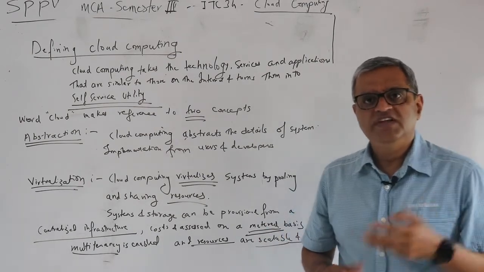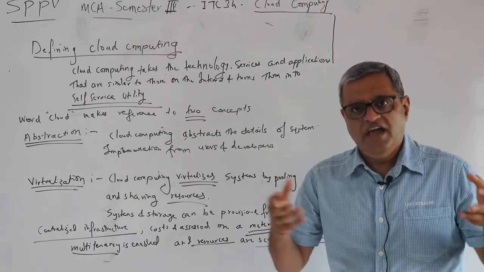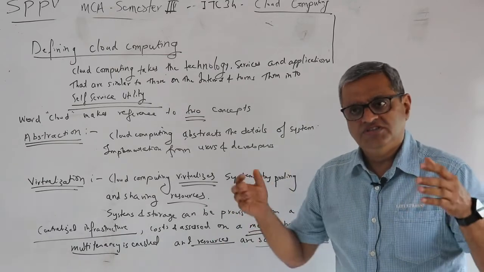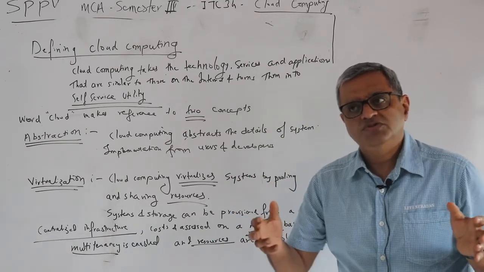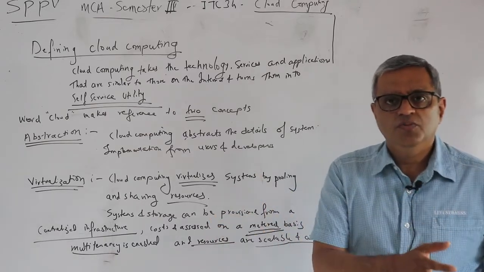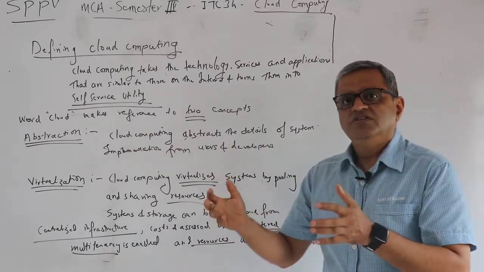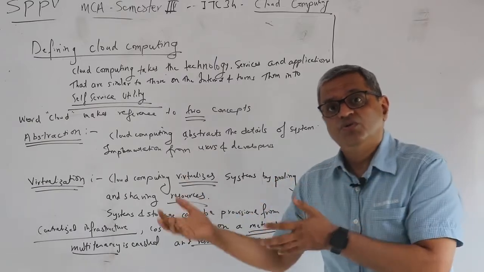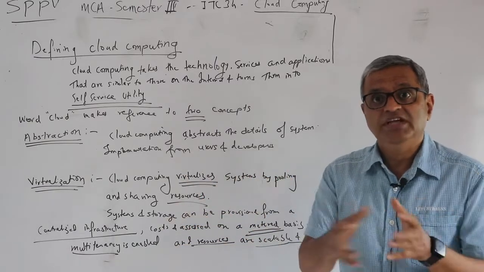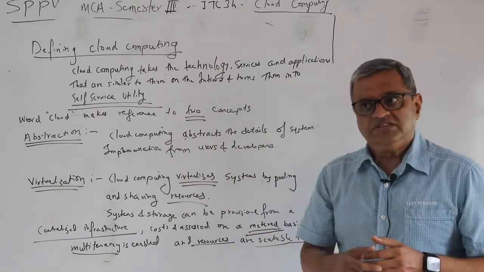You can procure all these three elements sitting at your home on a web platform. Plus you can also procure an Ubuntu operating system or some database, and over and above that, you can also procure some application.